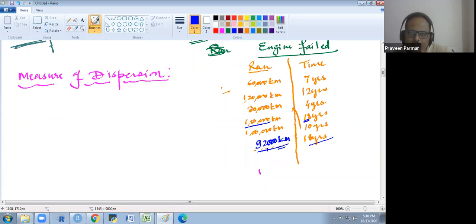Or there may be another cell next to this which has a missing value, and there it is 3 years already given. So here you also fill in the 92,000. Does that make sense to everyone?